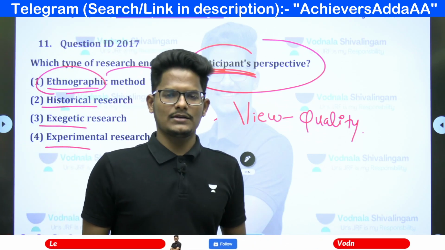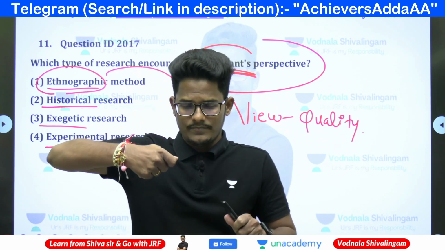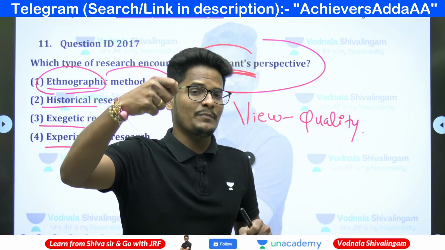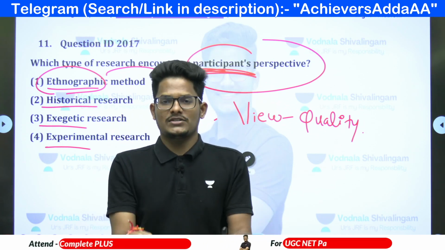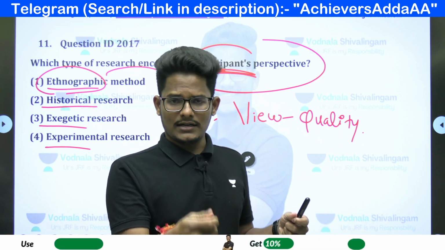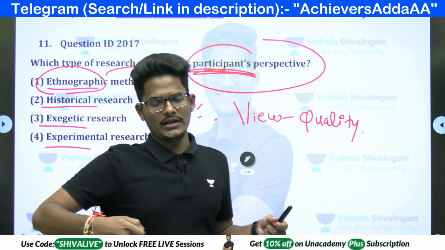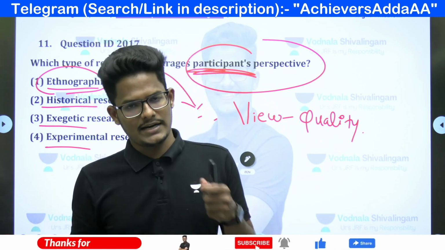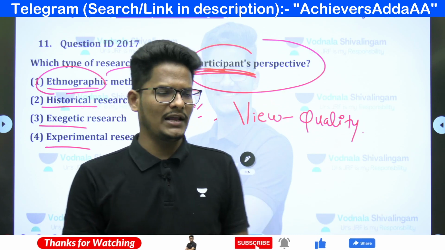Ethnographic research is nothing but a cultural study. Cultural study means where a researcher will go into the lives of the participants who are there in that particular place. Live participation will be there. He will interact with the participants or the cultural people, and he will try to get the data directly from them, or by live observation, which is real data that you cannot easily manipulate.